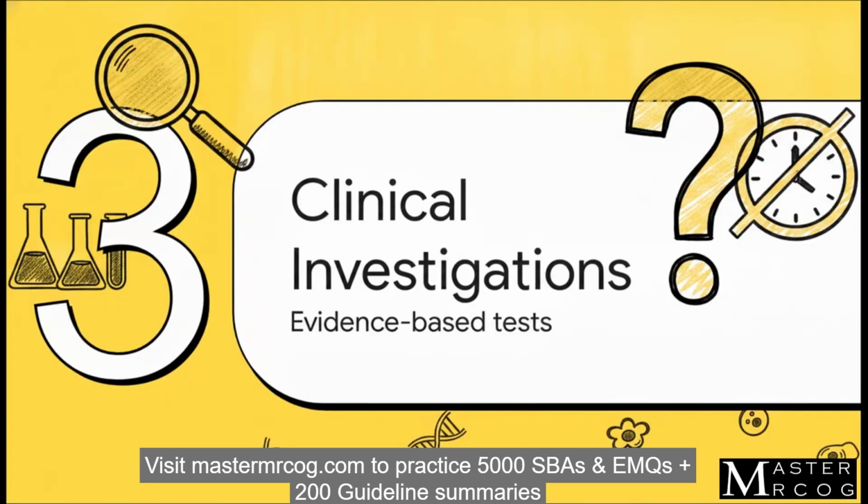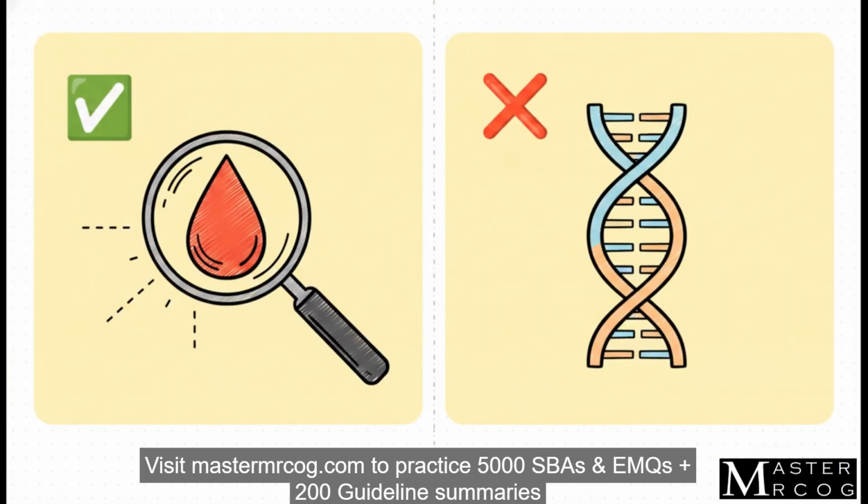All right, Section 3. Recommended clinical investigations. Now, I love this part because it's some real myth-busting. You absolutely must always offer screening for acquired thrombophilias, specifically lupus anticoagulant and anticardiolipin antibodies prior to pregnancy. But on the flip side, routine screening for inherited thrombophilias like protein C deficiency or the MTHFR mutation, just don't do it. It's not recommended.